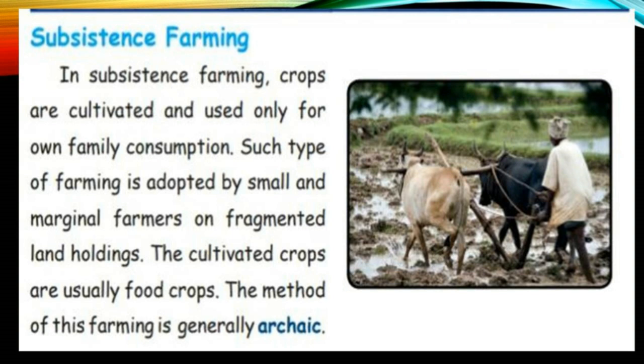So this type of farming is called subsistence farming. The cultivated crops are usually food crops. The method of this farming is generally archaic. That means it is used only for their own family consumption.